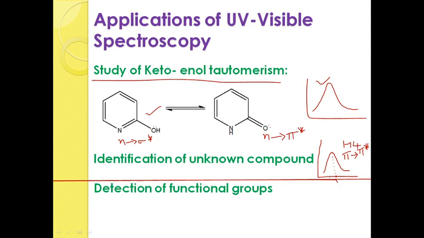And the next application is detection of functional groups. Which functional group is present in the compound is also determined by using UV visible spectroscopy. Suppose the compound is investigated, and we take 200 nanometer as a constant value.